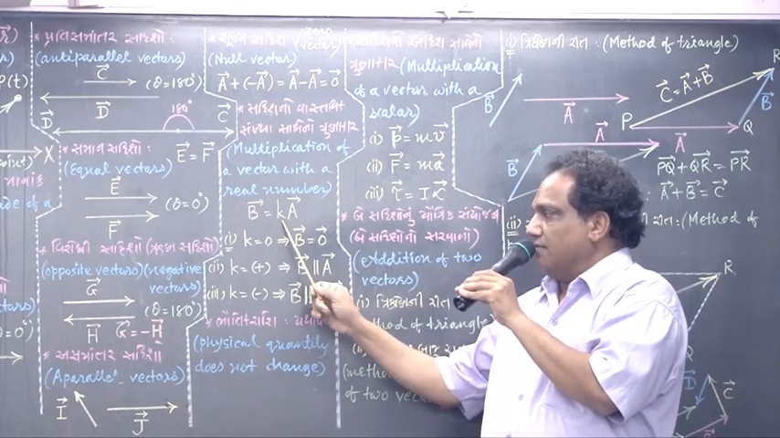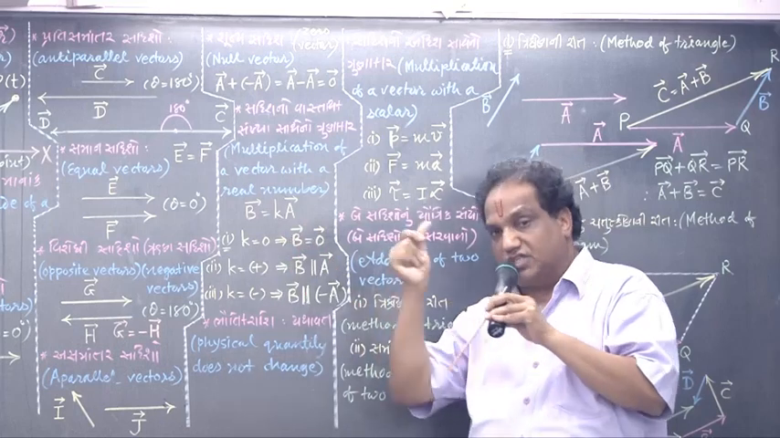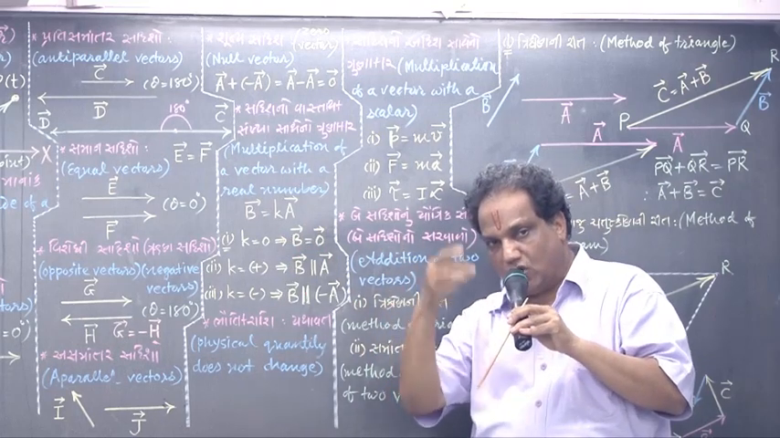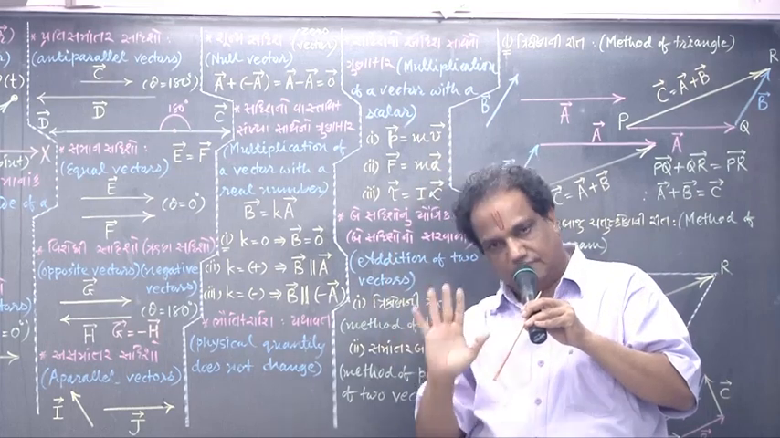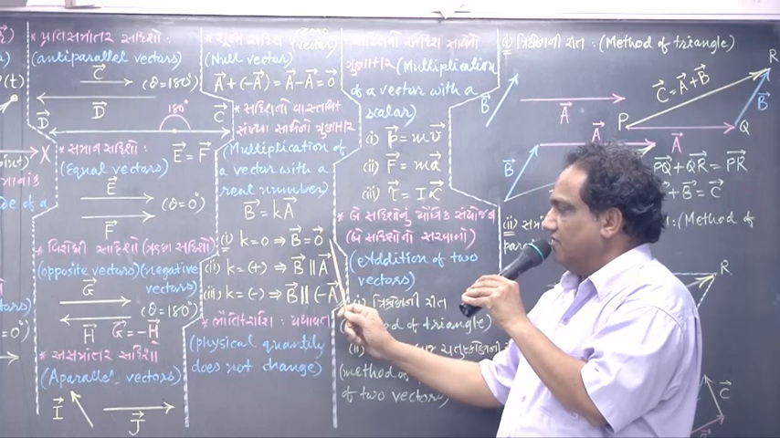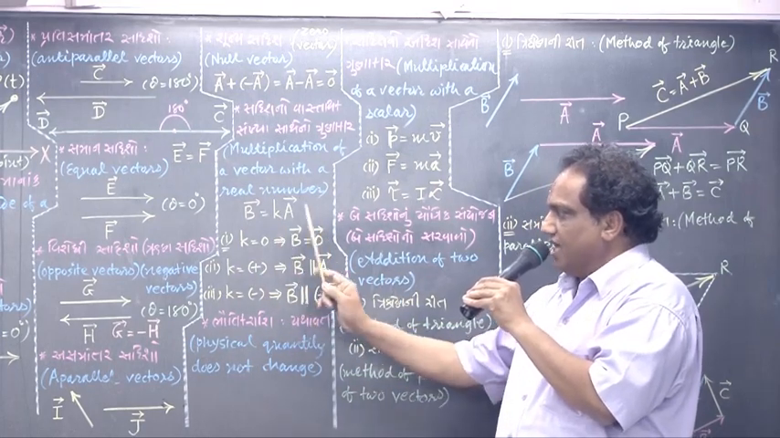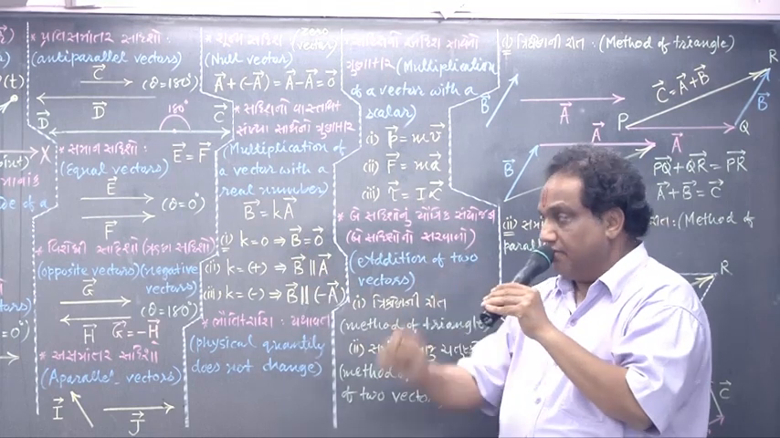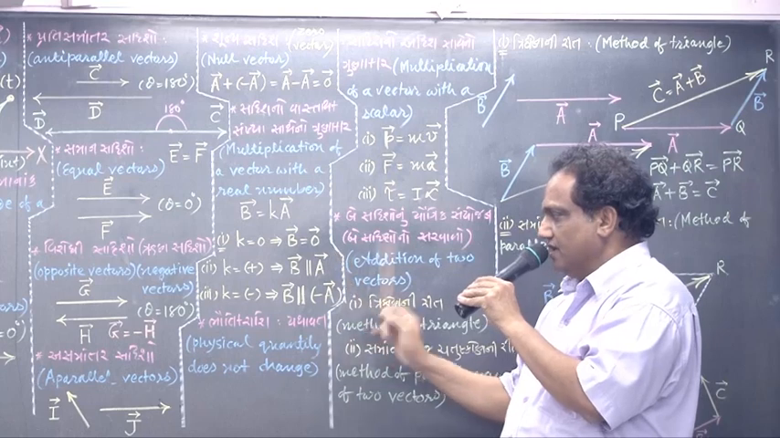But regarding this multiplier, because it is a real number, there are three possibilities. K is either 0, positive or negative. Suppose k is 0, then 0 into vector A will be the zero vector. If k is positive, then the directions of these are the same, they are in the same direction, they are parallel. Vector B is parallel to vector A.